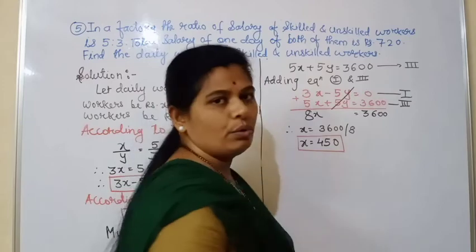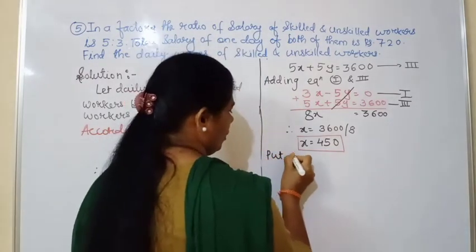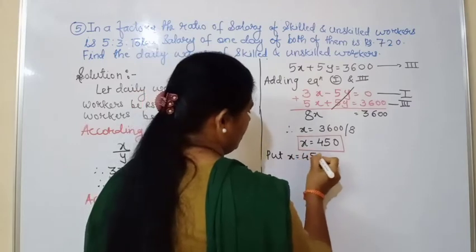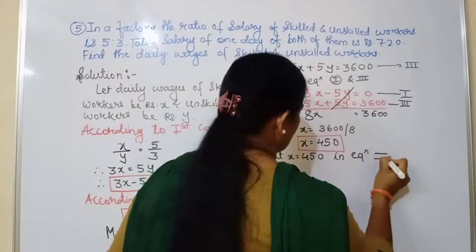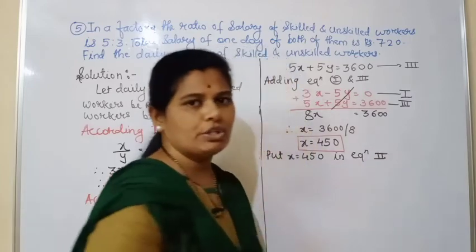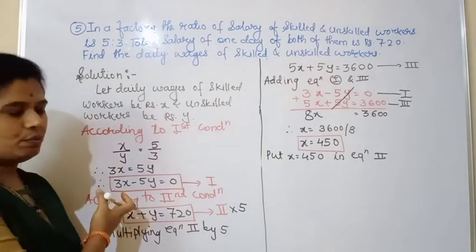Okay. Now what we have to do? We have to put x equal to 450 in equation 2. I will substitute. You can substitute in equation 1 also. But as you can see, equation 1, there is a lot of confusion is there.